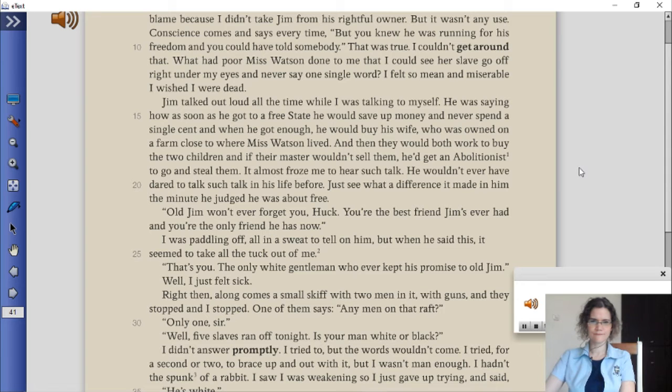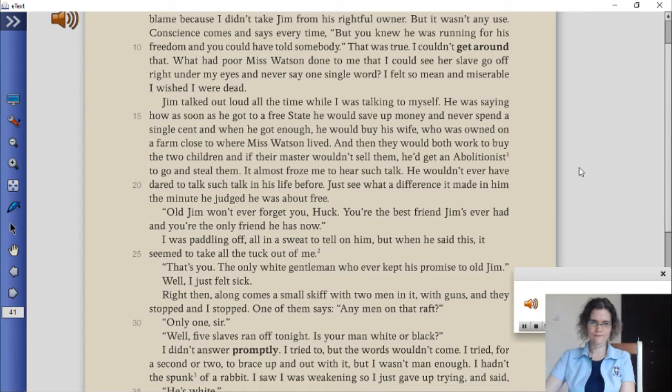Old Jim won't ever forget you, Huck. You're the best friend Jim's ever had, and you're the only friend he has now. I was paddling off, all in a sweat to tell on him, but when he said this, it seemed to take all the tuck out of me. That's you, the only white gentleman who ever kept his promise to old Jim. Well, I just felt sick.